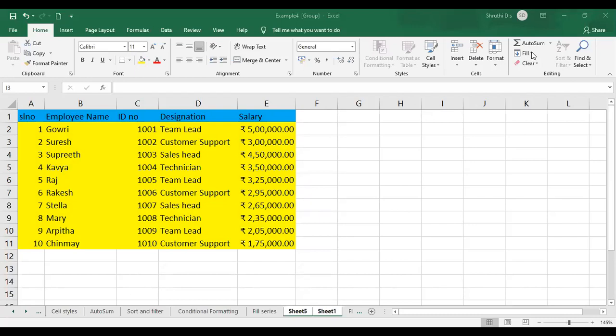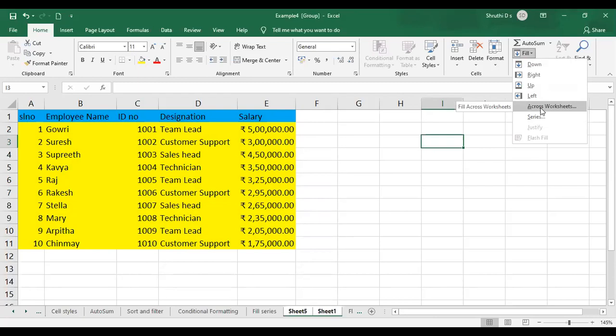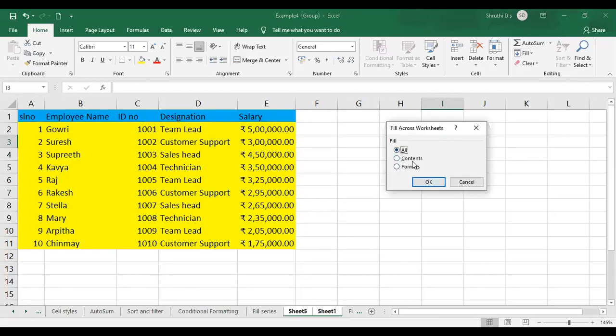I'll just go to the Fill option here. Just select that, and now observe Across Worksheets. It is highlighted. Now just click on it and you will get a dialog box over here, and it has 3 options again: All, Contents, Formats. Here, All means contents along with the formatting options, whatever you have done to the table. So here you can select whichever you want.